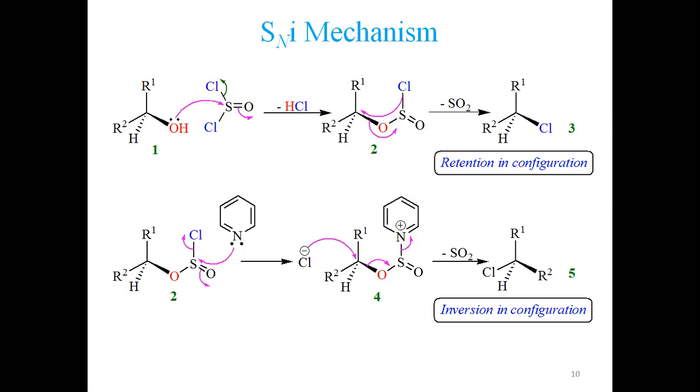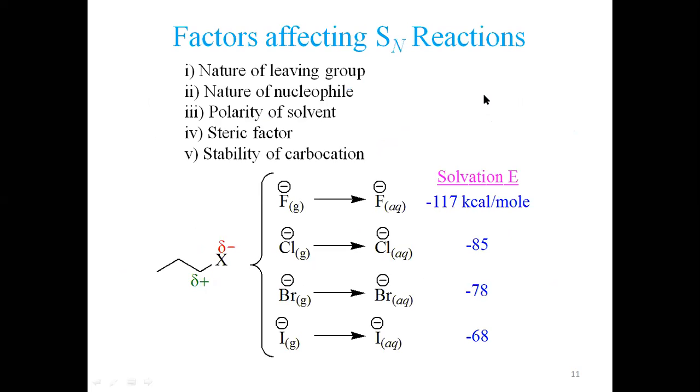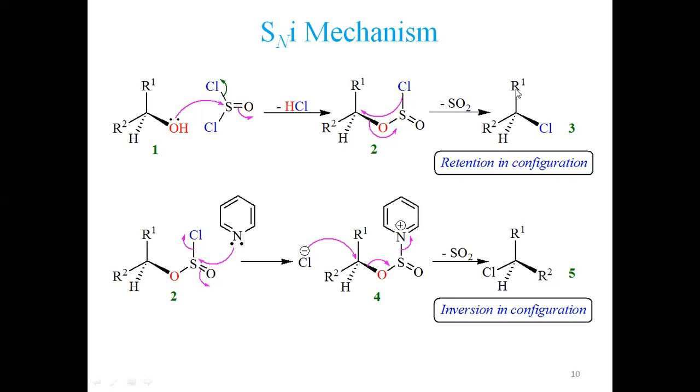So this is what we call, stereochemically, retention in configuration. I have already presented this in previous lectures, that whenever you are having three bonds in same order, R1 is along the plane, R2 is also along the plane, hydrogen behind the plane, this group which was lost, which is oxygen, was above the plane, and chlorine which points is also above the plane. So no change in configuration has taken place here. That's why we call this retention in configuration.